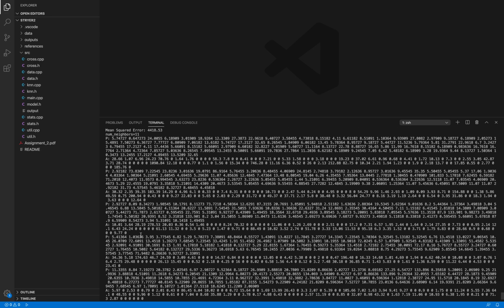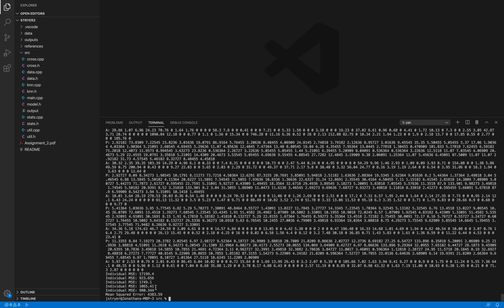And this is actually an interesting one right here, where the number of neighbors equals 11. For one of my test folds, the mean squared error was 17,000, but for the rest, you're hovering roughly around 1,000, one of them 1749. So actually not too bad, but because of this one bad one, we got this mean squared error of 4,400 basically. But this is the point of averaging with the cross-validation. Otherwise, you could have had 20% of the data just be this one and have this high mean squared error.